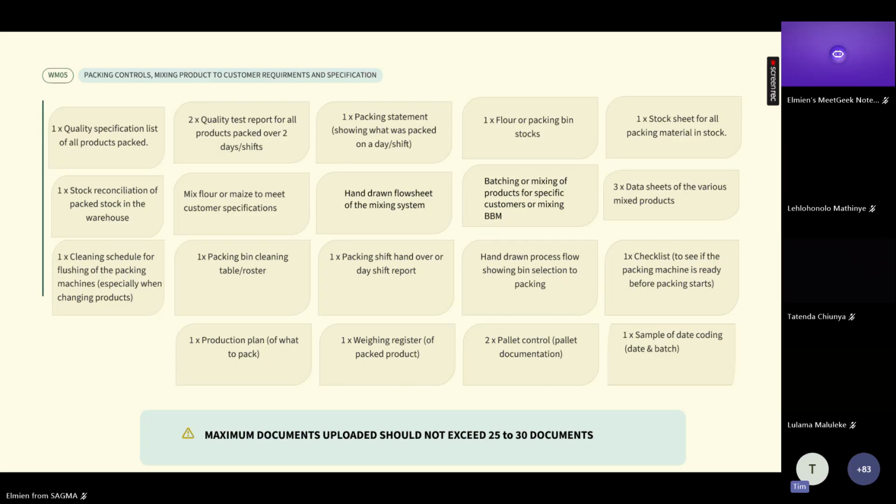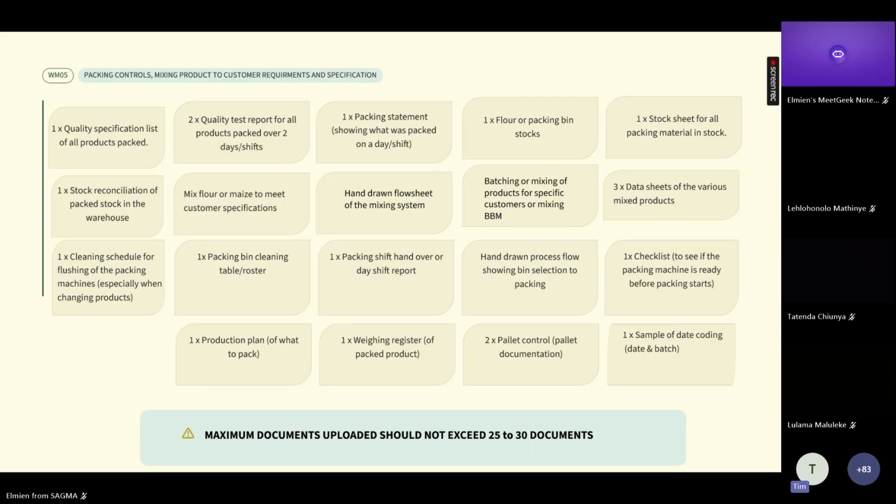Then I need some data sheets if you have any of these mixed products. What are the data sheets for the mixed products that you have mixed to meet customer specifications? All right, one cleaning schedule for the packing machine. If you change from white bread flour to brown bread flour or vice versa, you just need to have a flushing record that the machine is clean. You're not going to pack contaminated product.